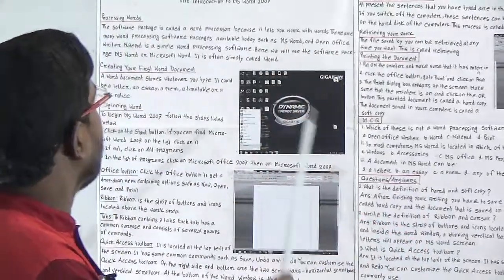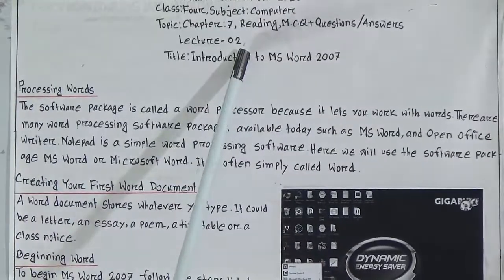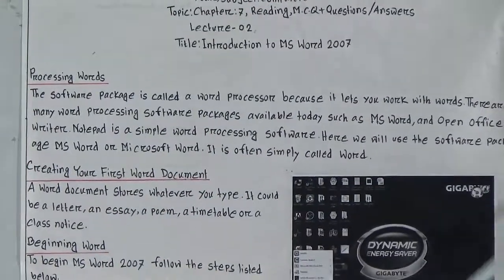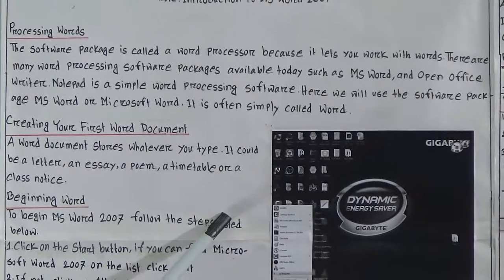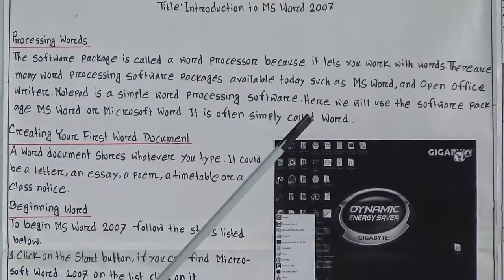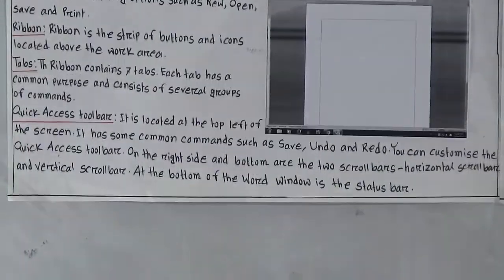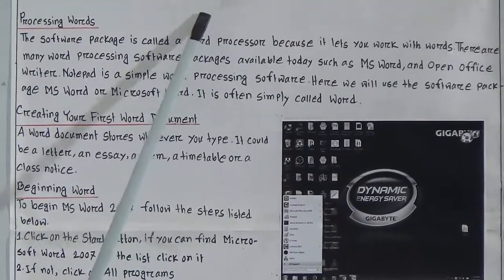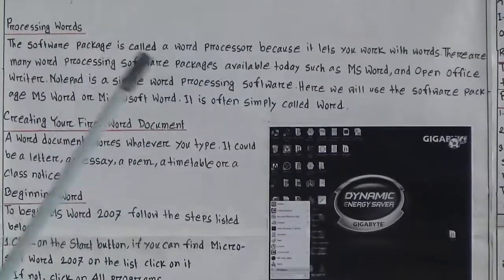Look here, it is lecture number 2, that means the second class for our annual examination syllabus. All the passages from before our MCQ question sessions, I have given you only the summary, not the whole passage, and you will read the text again and again. So, all of you open your page number 69 or 70, you will get this passage. Look at the title again, Introduction to MS Word 2007. Give your attention and listen to me carefully.